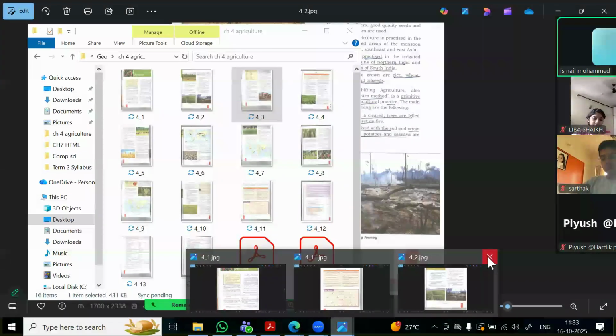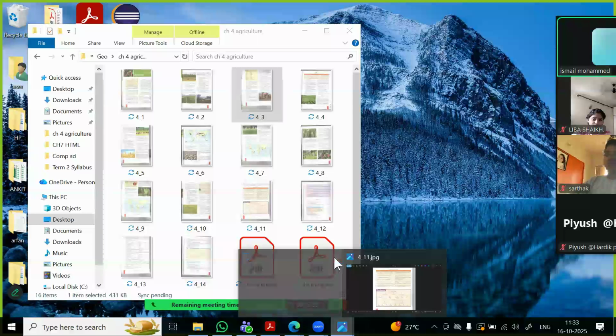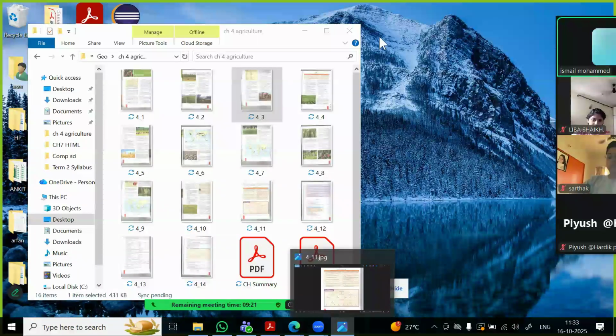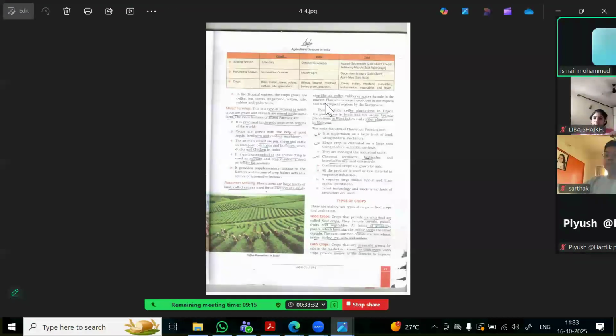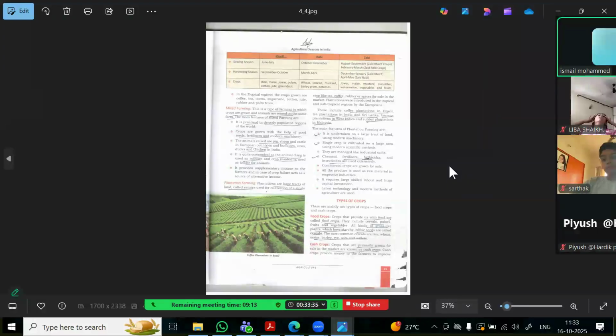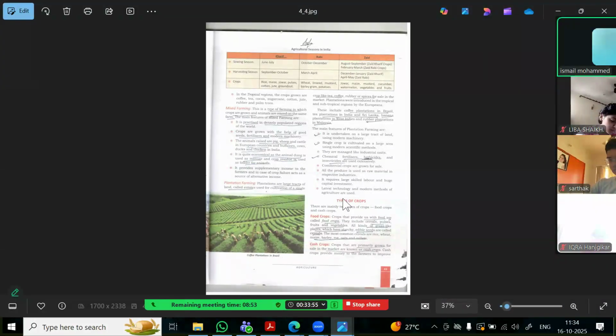Then we will close 4.2, 4.11 will keep, 4.1 will close. Shall we see the fourth one? Okay, so you can rejoin, and then we will complete one or two more pages, up to mixed farming and plantation farming. Types of crops onwards we will take in another class. Then we will start the history once again. You can rejoin the same link.